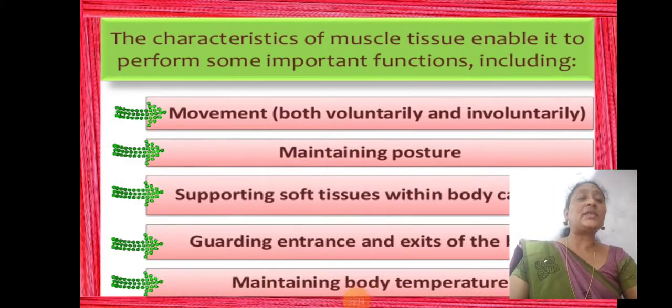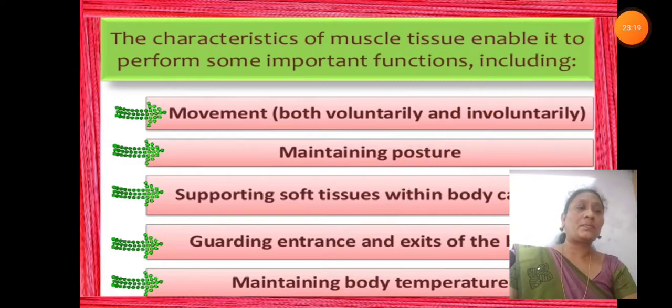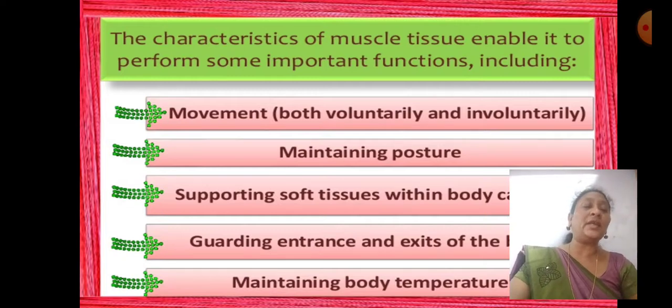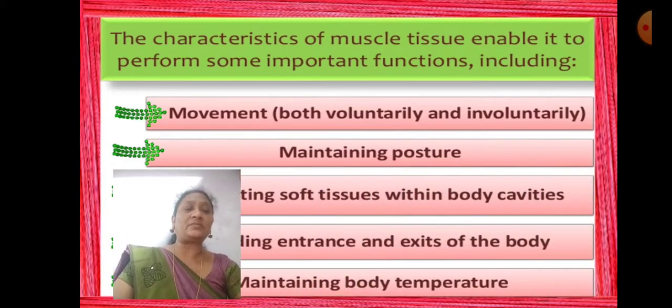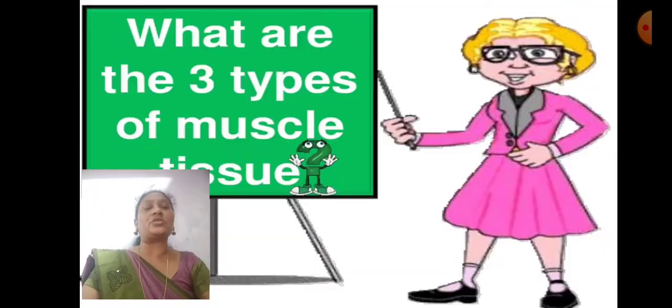These characteristics of muscle tissue enable it to perform some important functions. What are the important functions? Movement, both voluntary and involuntary. Maintaining posture, supporting soft tissue within body cavities. Next, guarding entrances and exits of the body and maintaining body temperature.